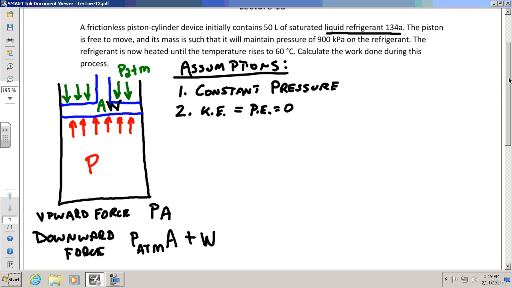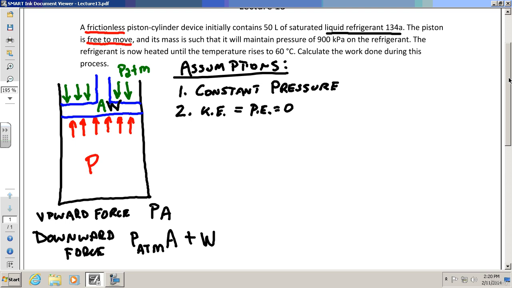I don't think there's any other assumptions that I can see straight up that I want to look at. I'm sure there's others that we could do, but I think that's it. By the way, you'll notice that it says things like frictionless, free to move. Why do you think it says that? What that's really implying is that there's no loss of energy due to friction.